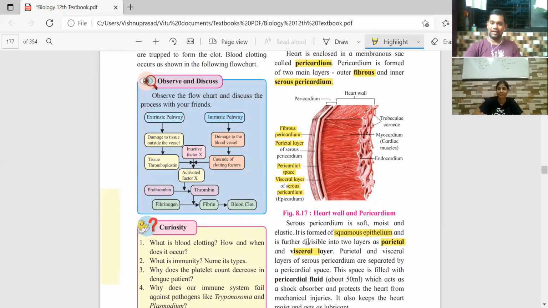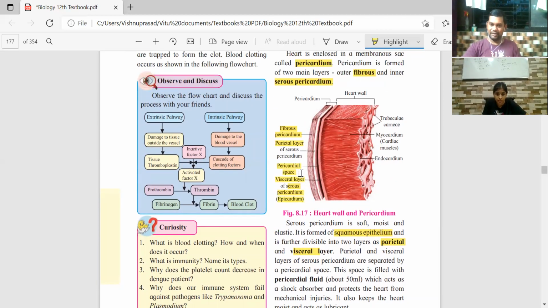The visceral layer is called the epicardium. Pericardium, this one is the epicardium. Okay, got it. And the empty space present between the visceral and parietal layers is called the pericardial space, in which the pericardial fluid is present.